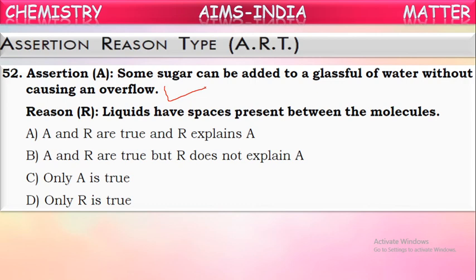That is why they're not taking any extra space, so water won't overflow from the glass. Okay, so this is a correct reason also. Liquids have spaces present between the molecules. So both assertion and reason are correct, and the reason is the correct explanation for A. A and R are true and R explains A. That's correct. So A is the correct answer.